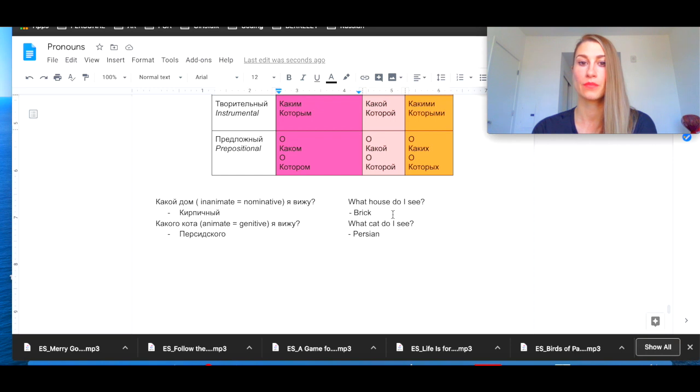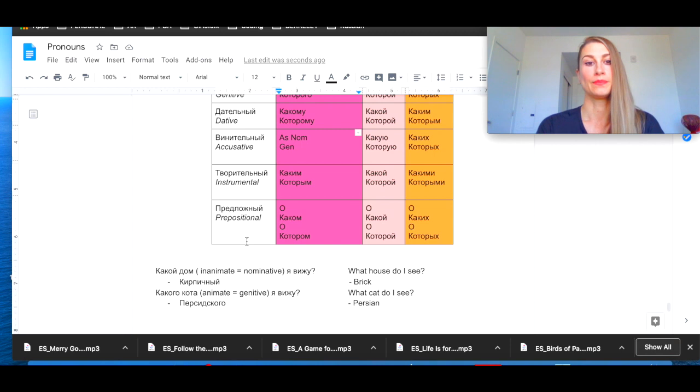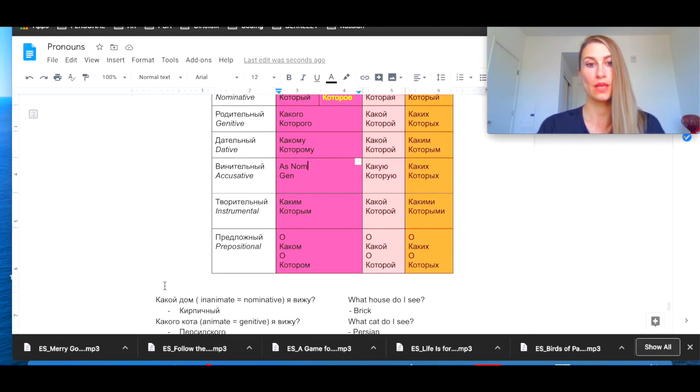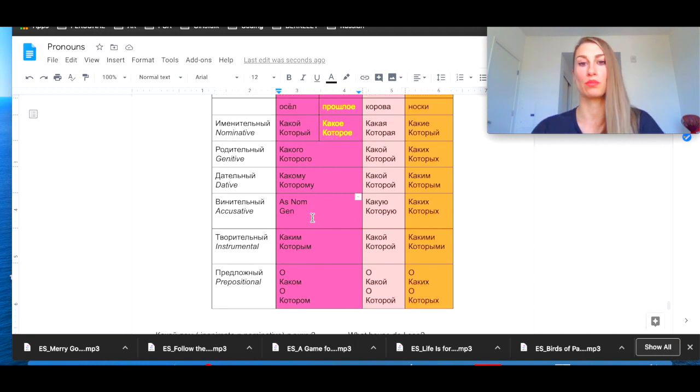Кирпичный дом. Brick house. Or какого кота я вижу? What cat do I see? Cat is animate, so the answer will be in genitive case. Персидского, Persian. Не персидский, а персидского, like in genitive case. And the answer and the question, so какой и какого. Какой is in nominative case and какого is in genitive case. Okay? Творительный падеж, instrumental case. Каким or которым, каким ослом ты пользуешься? Я пользуюсь этим ослом, желтым. What donkey are you using?